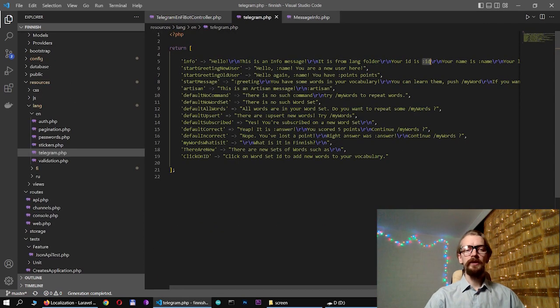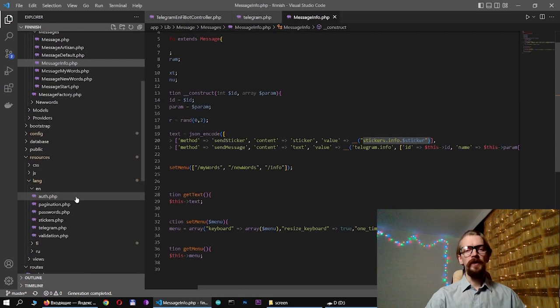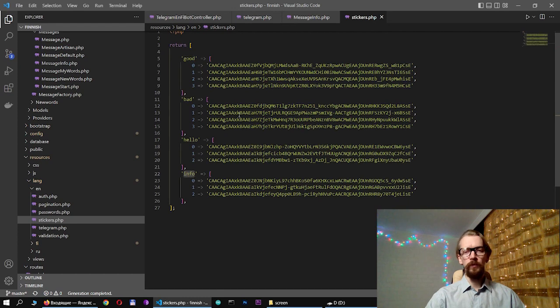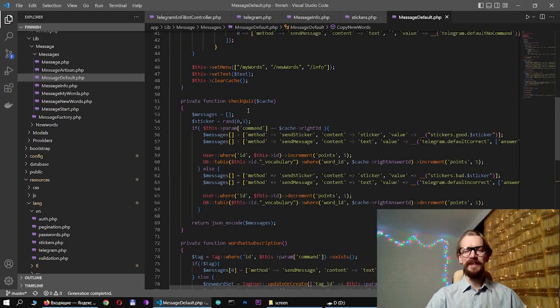Moreover, we can create a file for stickers as well. So here we have an array with good stickers, and when the user answers correctly, we can send one of the good stickers in the chat.